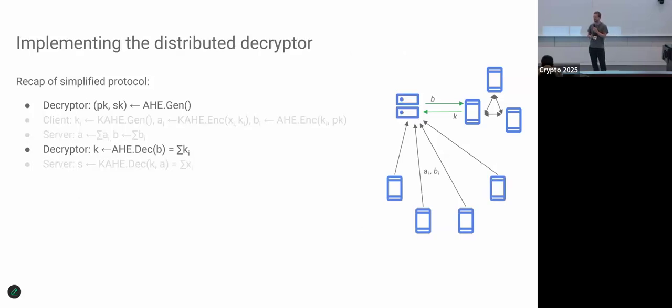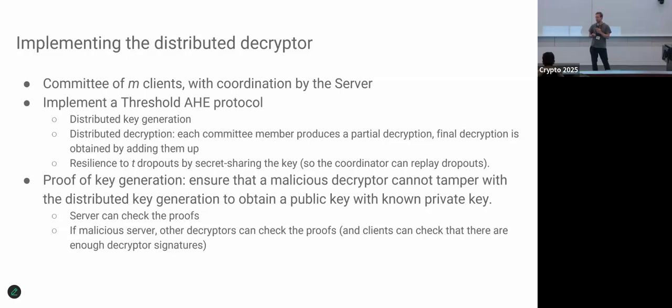So now the remaining question is, how do we implement this committee? So far, we've been talking about this decryptor role that just takes a key and a ciphertext and decrypts it, but how do we do that in practice? For that, we have a distributed key generation protocol that is robust to dropouts. So it's like a threshold encryption scheme. If some of the committee members drop out, their secret keys can be recovered and we can still decrypt. Similarly, the decryption phase is implemented by separately doing a partial decryption on the ciphertext, and then the server can combine these partial decryptions to get the final decryption output. So there's no communication in particular in the decryption step. It's only needed for dropout recovery.